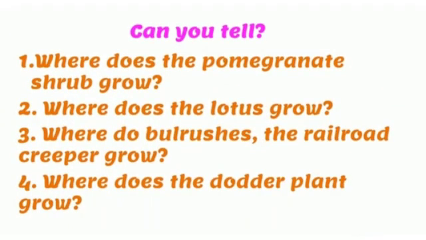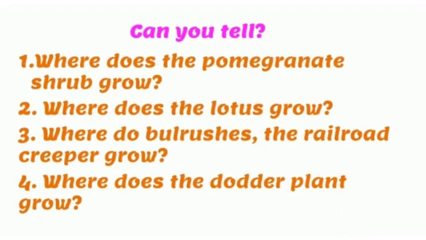Can you tell where pomegranate shrubs grow? Pomegranate shrubs grow in orchards or in farms and grow up to a height of 6 to 10 meters. Where does the lotus grow? Lotus is an aquatic plant and it is submerged in the water. Its roots are underwater while leaves float on the water surface.